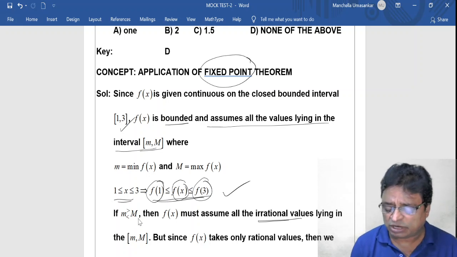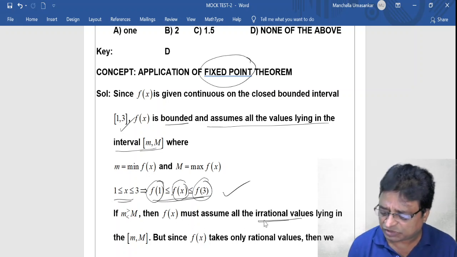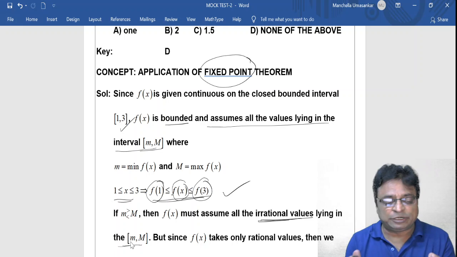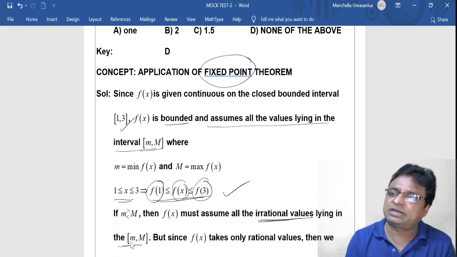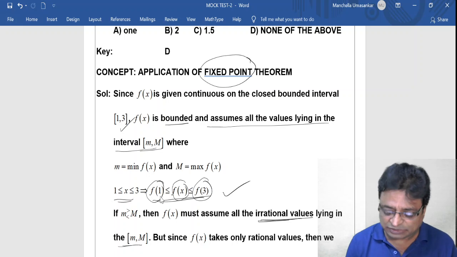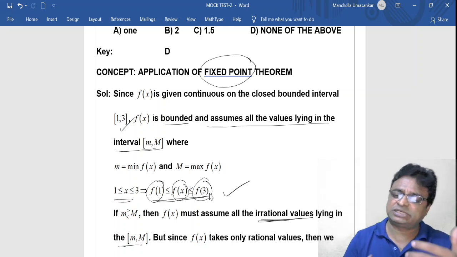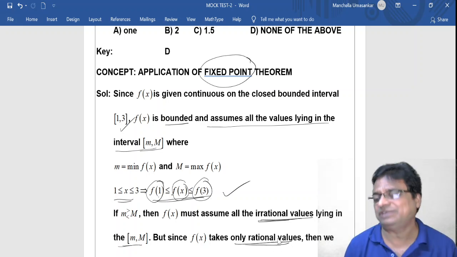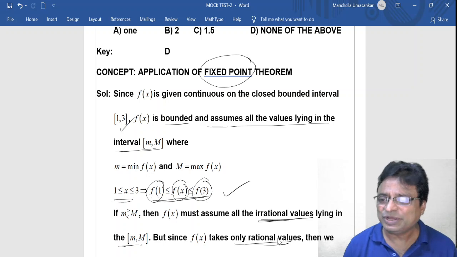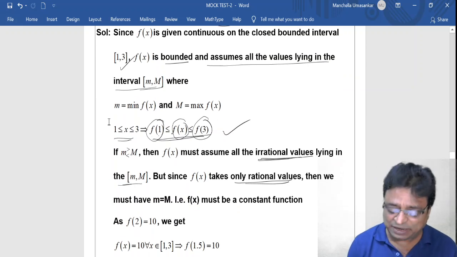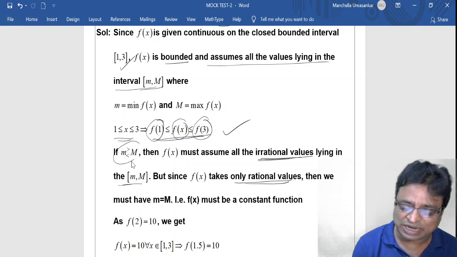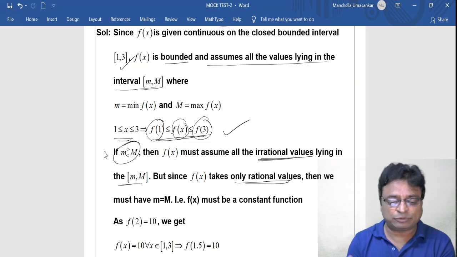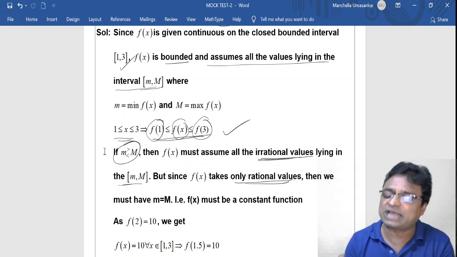If M is greater than small m, then f of x assumes all irrational values lying in between, because in between two real numbers there exist infinitely many rational numbers as well as irrational numbers. That's why between f of 1 and f of 3 there may exist so many irrational numbers also. But what is given? f of x takes only rational values. That happens only if small m is equal to capital M. Otherwise, you will get an interval. In an interval between two real numbers, there exist infinitely many rational as well as irrational numbers.